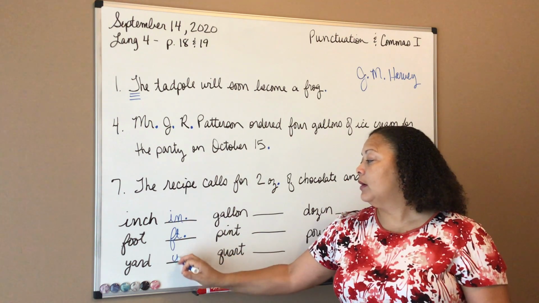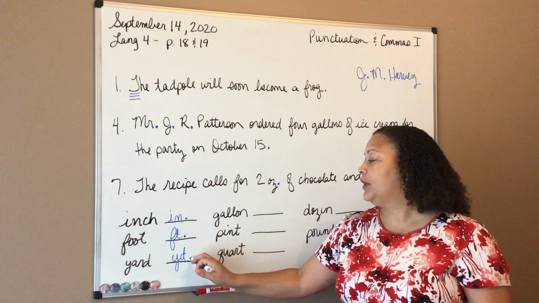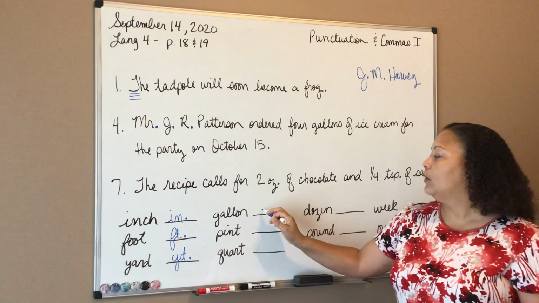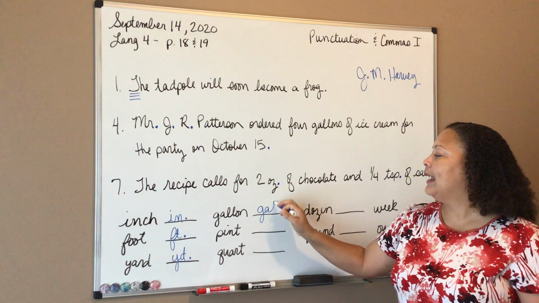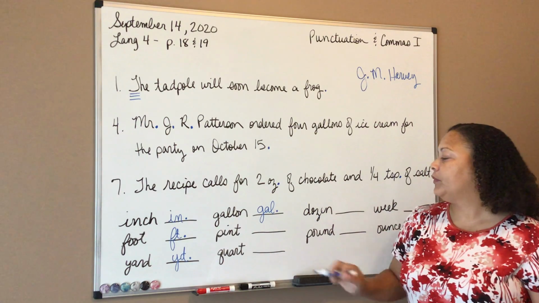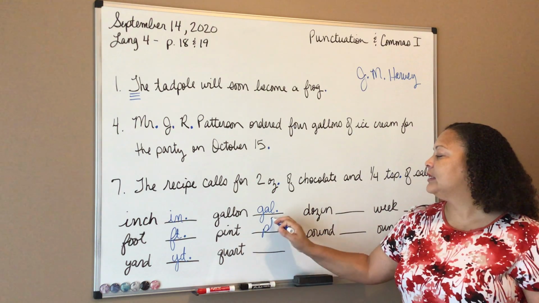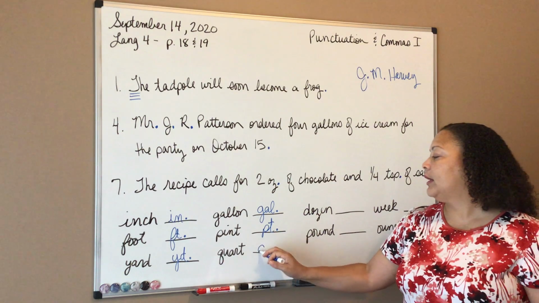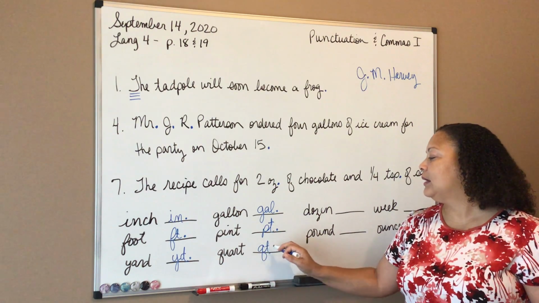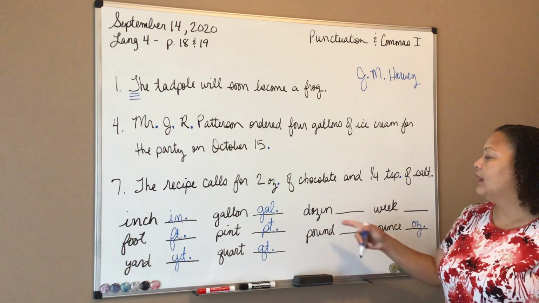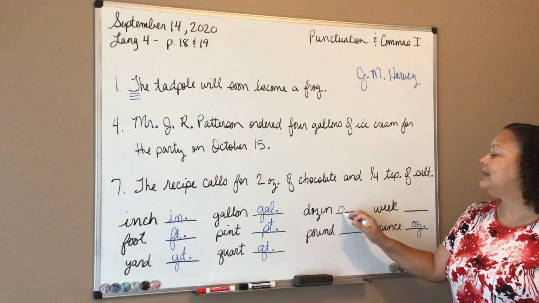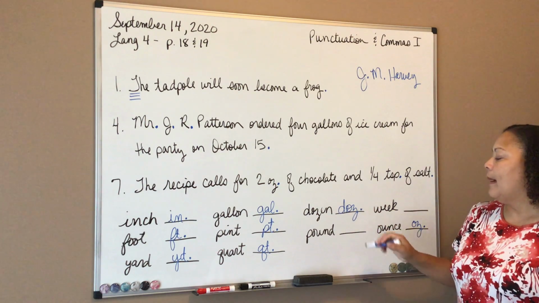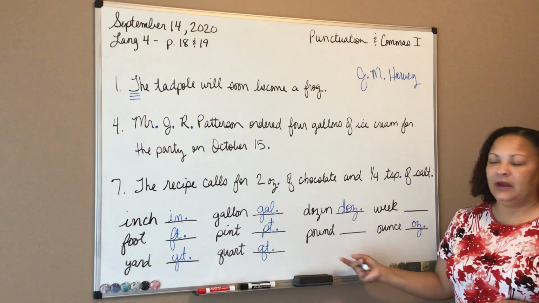Yard, YD, period. Gallon, which we saw here, would be GAL, period. Pint is PT, period. Quart is QT, period. Dozen is DOZ, period.